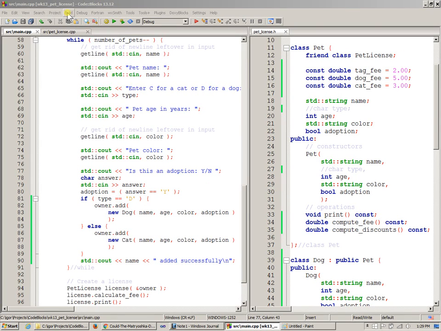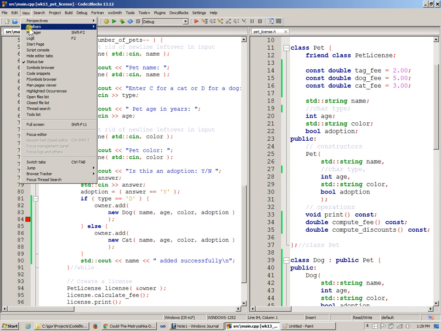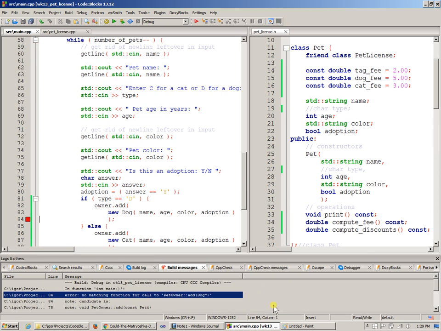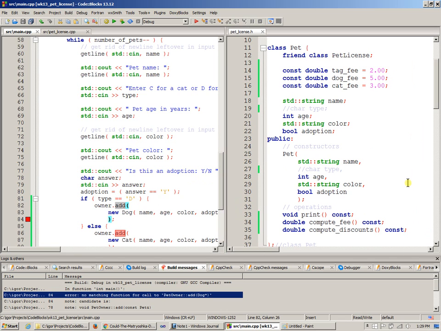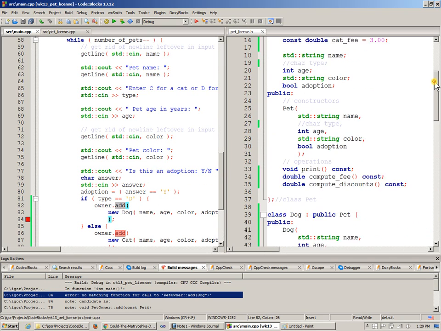Okay, so let's just build and see what's happening here. Number one, of course, I'm going to open the logs to keep track of the errors that I'm getting. No matching function to call to pet owner add dog. All right, of course, the owner has this function named add, right?